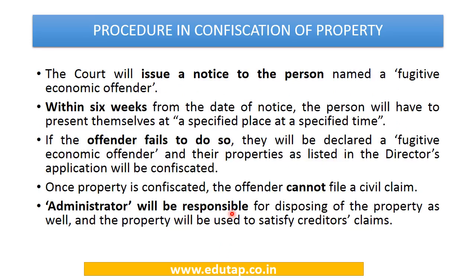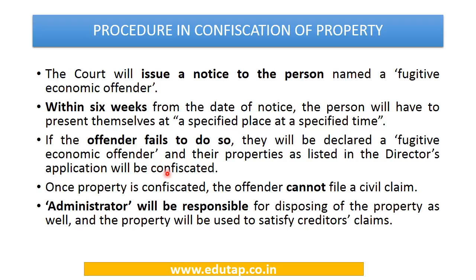So how is this procedure going to work? The court will issue a notice to the person who has been named a fugitive economic offender by a director, and then within 6 weeks from that notice, the person will have to present themselves at the specified place at a specified time, and if they fail to do so, they will be regarded as a fugitive economic offender and their property would be confiscated.